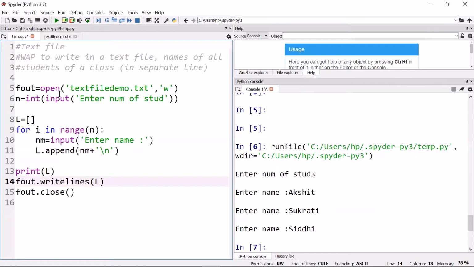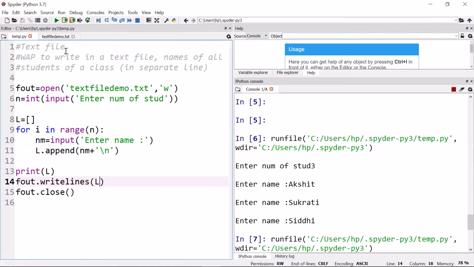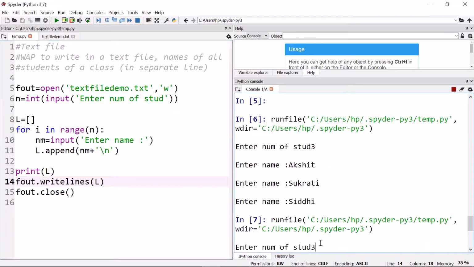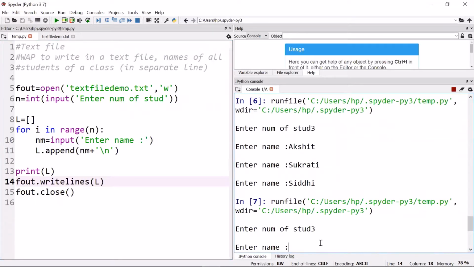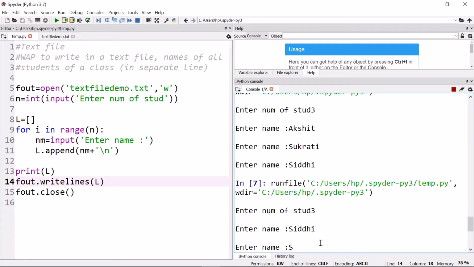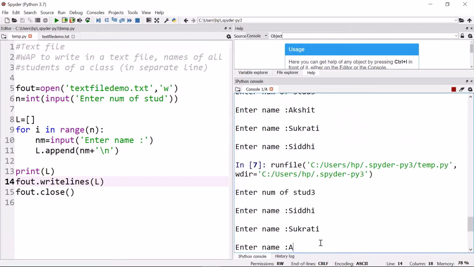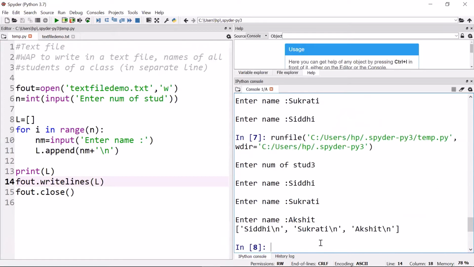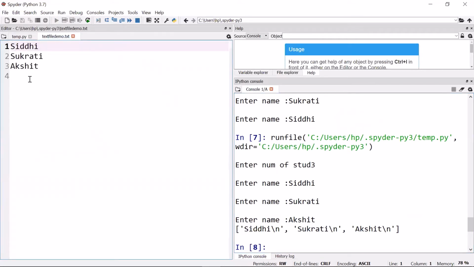All right, so let us run this program now. Enter the number of students. Suppose I'll say 3. Enter the names. Say Siddhi, Sukrati, and say Akshay. If I press enter, you can see the list is ready, and the output, if you see the text file, you can see my file is changed: Siddhi, Sukrati, and Akshay.